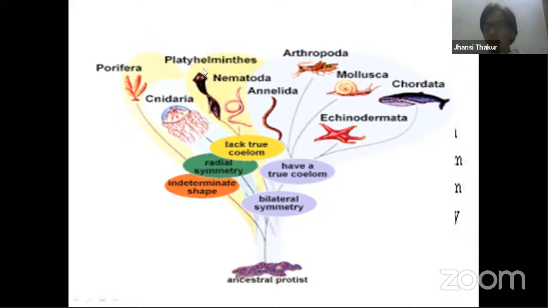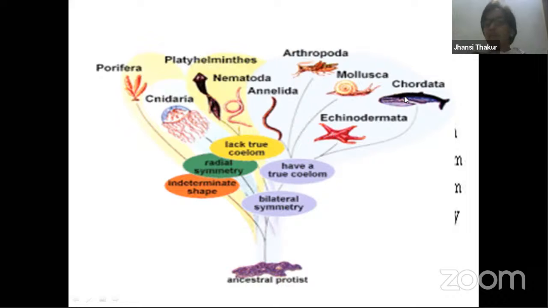Then platyhelminthes, flatworms, nematihelminthes, nematoda, roundworms, annelida, in which you find earthworms, leeches, etc. Arthropoda, the largest phylum in the animal kingdom. About 80% of the animals belong to this arthropodan group, cockroaches, insects, etc. Then molluscans, these are soft-bodied animals covered with a shell either inside or outside. Shelled animals, the second largest phyla in the animal kingdom. And then you find echinodermata, star-shaped starfish animals, where the skin is spiny in nature. That is the reason why this is called echinodermata.